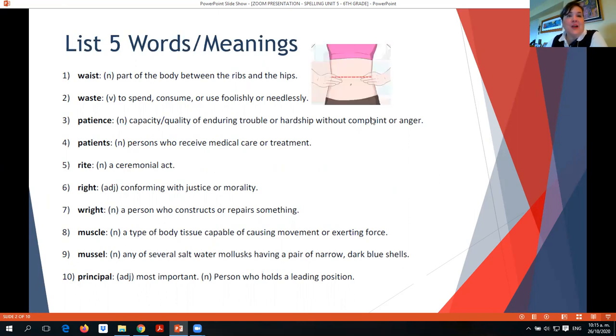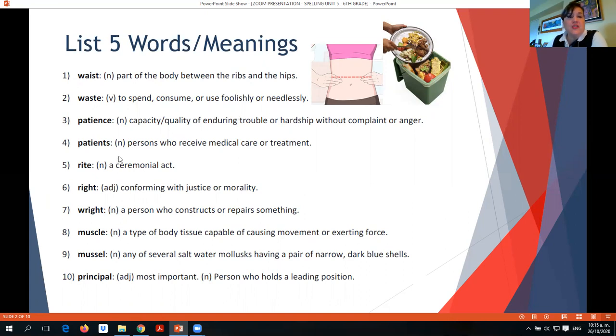Waist is the part of the body between the ribs and the hips. But also waste, and check that it is pronounced the same. It means to spend, consume, or use foolishly or needlessly. Like when we serve a lot of food on our plate and it goes to waste because we didn't eat everything. So this is also waste.